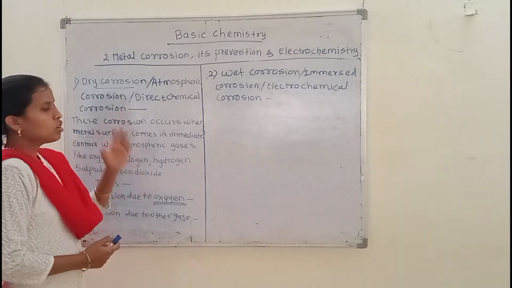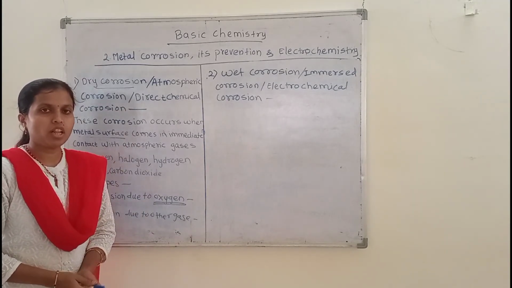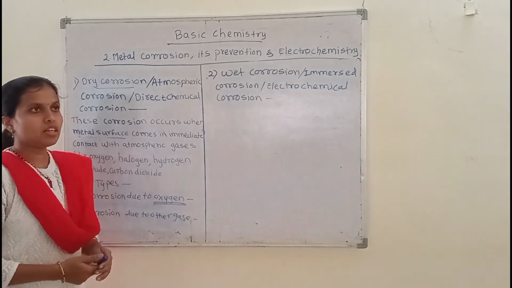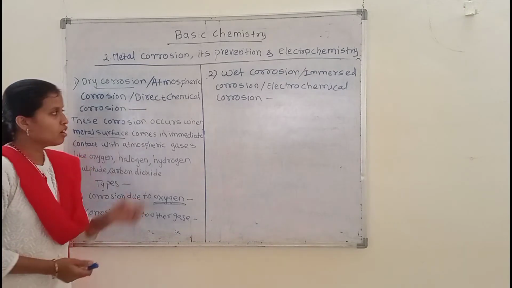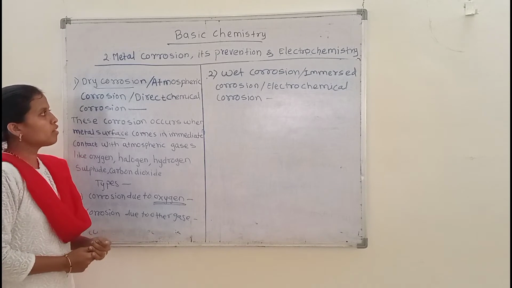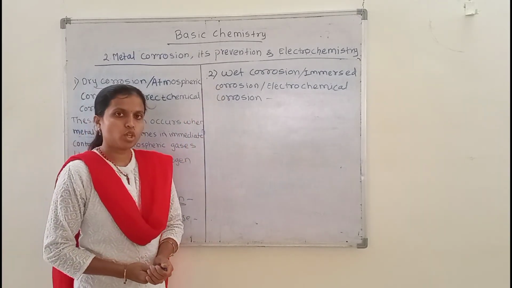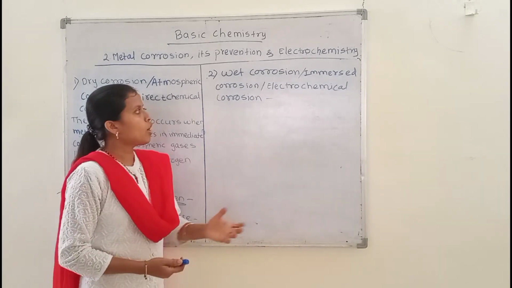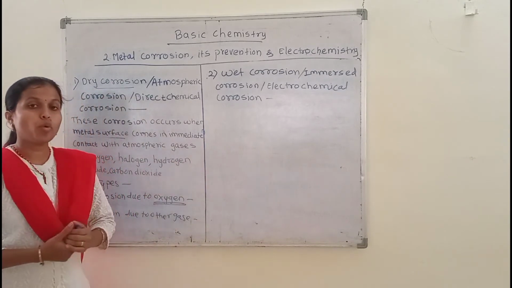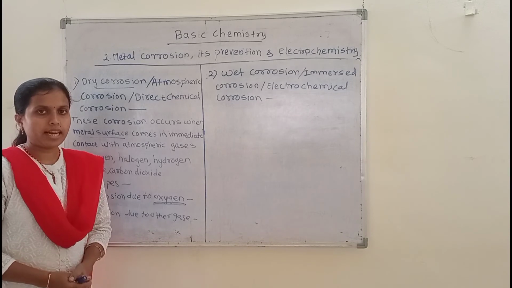Corrosion is the destruction of metal by the surrounding medium. There are generally two types of corrosion. The first type is dry corrosion, also called atmospheric corrosion or direct chemical corrosion, and the second type is wet corrosion or immersed corrosion, also called electrochemical corrosion. In today's session, we discuss the first type, dry or atmospheric corrosion.